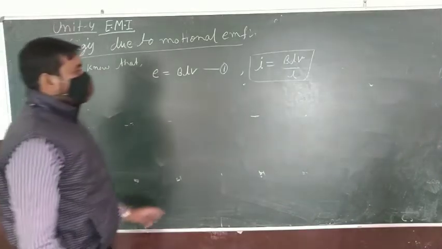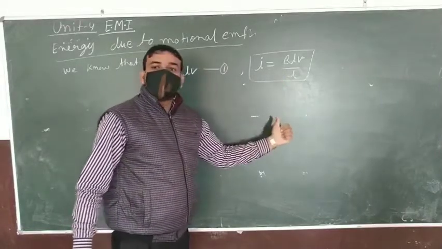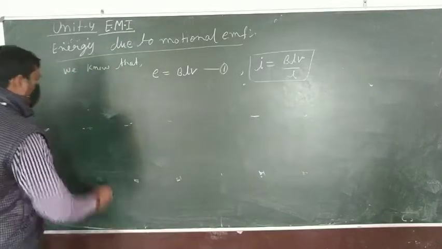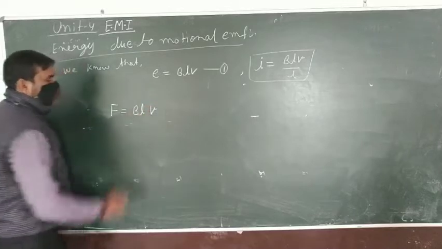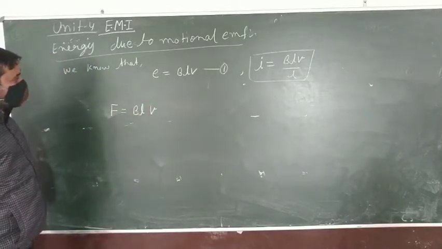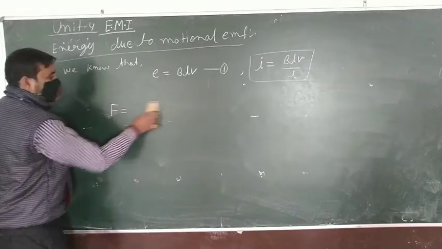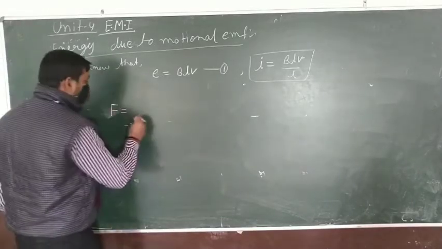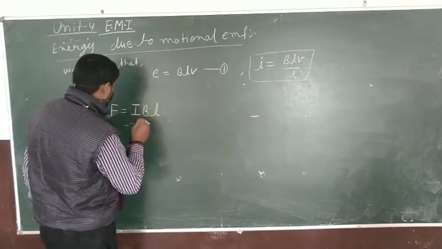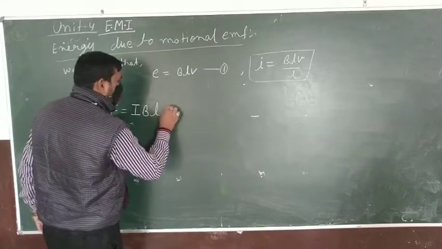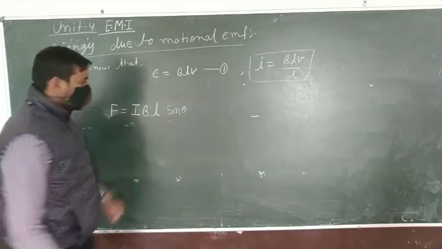Now, if the rod carrying current is moving in the magnetic field, it experiences a force F is equal to IBL sin theta, where theta is the angle between the current element and the field.